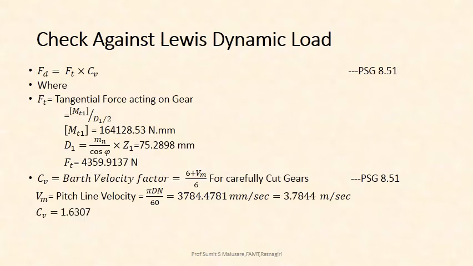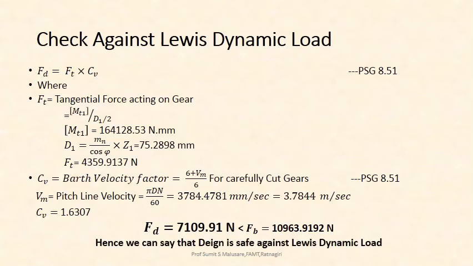So Cv comes out to be 1.6307. From this we get the value of Fd equal to 7109.91 newtons, which is lesser than the beam strength of 10,963.91 newtons. Hence we can say that our design is safe against Lewis's dynamic load.